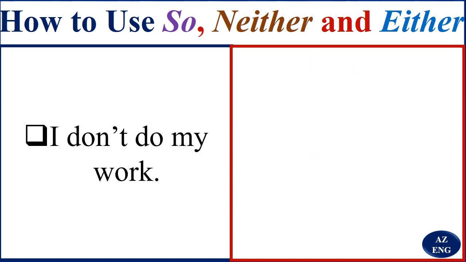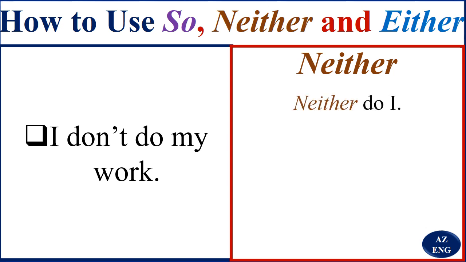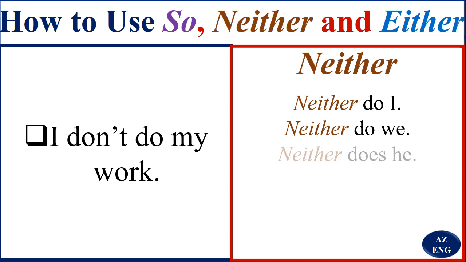Here, I don't do my work. So I want to say, I don't do my work too, or I also don't do my work. I say, neither do I. Neither do we.